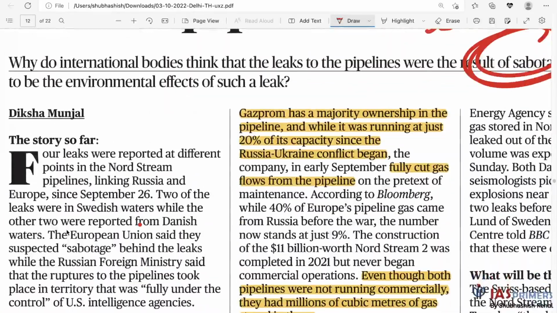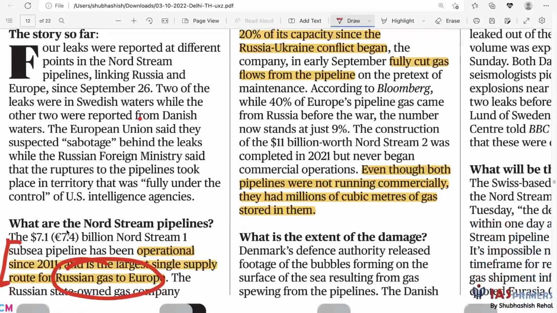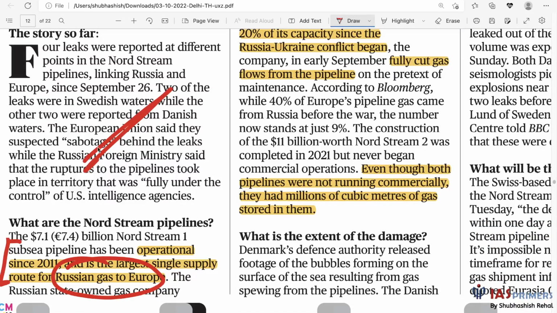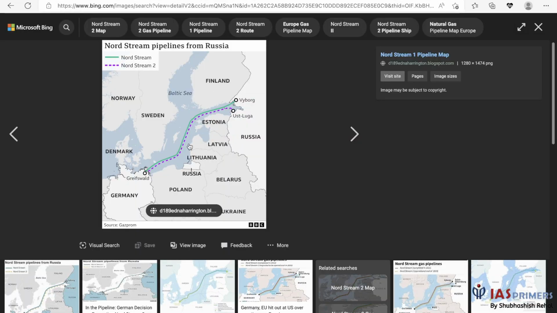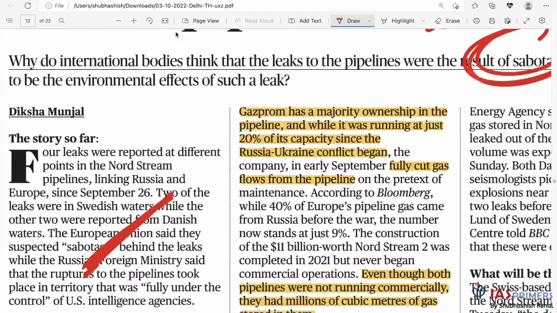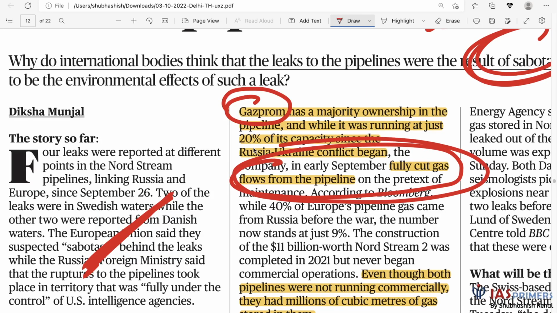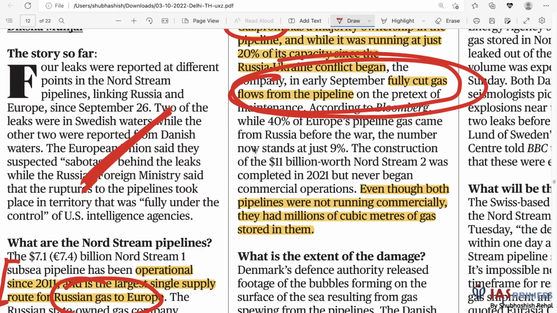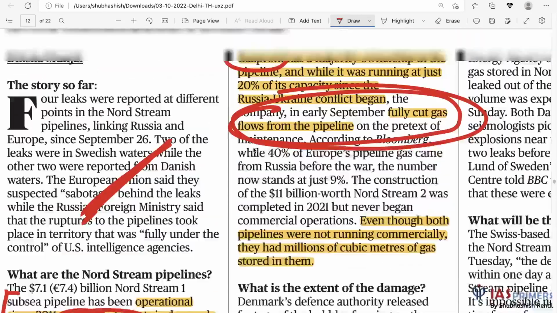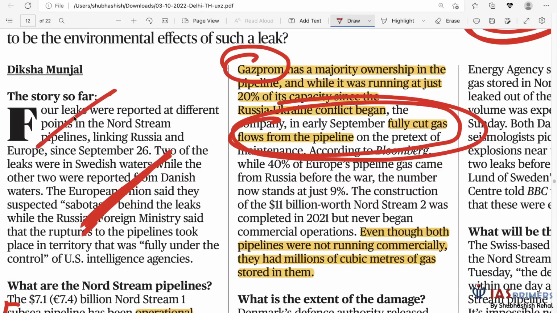So what will happen now? Nothing really, actually, because after the war had taken place, and the sanctions and counter sanctions, Russia said, okay, fine, we will not supply you adequate gas. So Russia was supplying only 20% of the gas. And after that, the company that controls the Nord Stream stopped supply of gas altogether. So they finally cut gas flows from the pipeline, on the pretext of maintenance, that we have to maintain the pipeline. The idea being very simple: cut off Europe from energy.